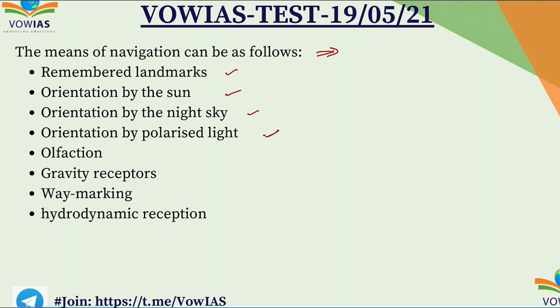And orientation by polarized light. Olfaction, as I told already, olfaction is the sense of smell. Okay? With some particular unique smells, the animals will be traveling, and that is called olfaction. And the gravity receptors, using the gravity, way marking, and hydrodynamic reception, which we have discussed already. Okay? These are the different ways of navigation or different means which animals use to travel.